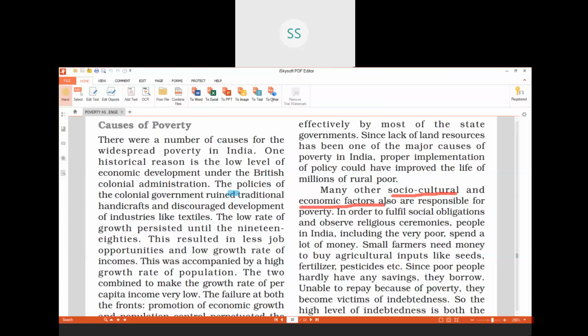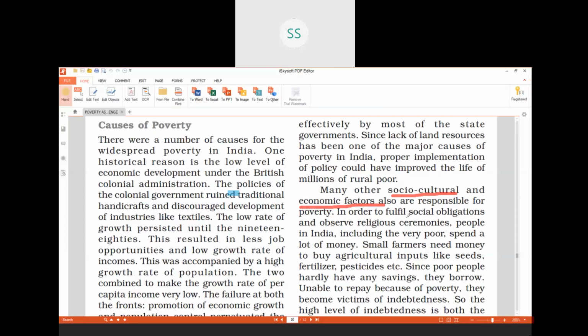And then economic factors we have studied, like the casual laborers, the landless farmers. They don't have any land to come out of the poverty, so they remain in that cycle of poverty. Then we'll come to further examples over here.